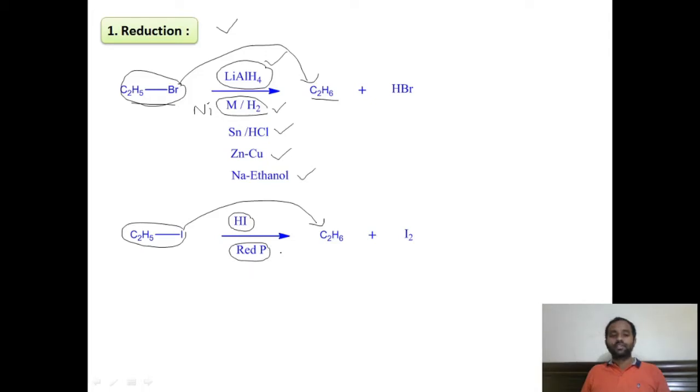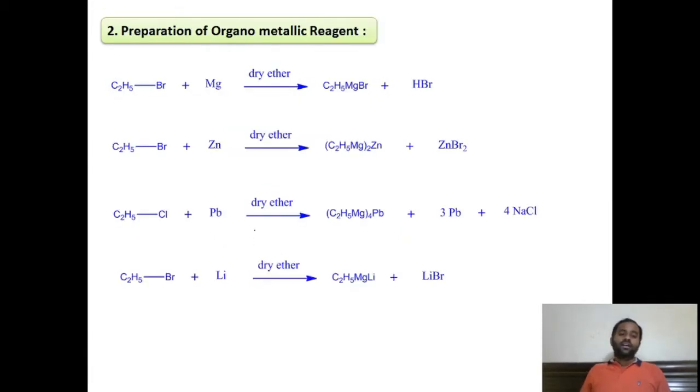Alkyl halides are also used to prepare organometallic compounds like Grignard reagent and dialkyl zinc. Here this is tetraethyl lead, and this is ethyl lithium. In this way we can prepare a variety of organometallic compounds by reacting alkyl halides with the metal, taking dry ether as the solvent.